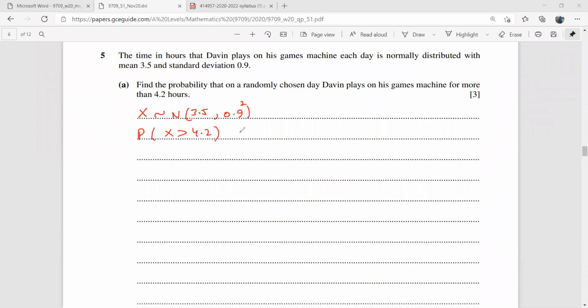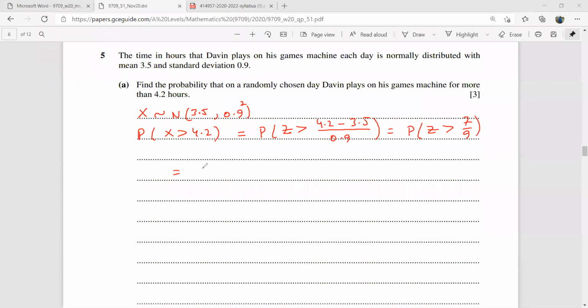More than 4.2. So we can straight away go for the standardization. This is z greater than 4.2 minus the mean over the standard deviation, that is 0.9. That is probability z is greater than 4.2 minus 3.5, which is 0.7, over 0.9. That is 7 over 9.